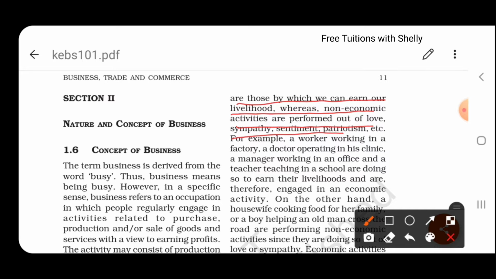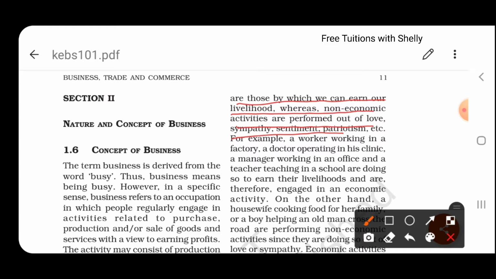That is, if you are doing an activity for getting income, so you are doing something for earning some money in the future, then that can be called as an economic activity. And suppose if you are doing some activity not to earn money, but you are doing it out of some sympathy towards someone or love towards someone, that is known as non-economic activity. For example, for an economic activity, you can say a worker working in a factory, or your father going to the office. Why is he doing that job? Because he will get salary every month. So because in return he is getting some earnings, that is why he is doing that job. So we can say it is an economic activity.